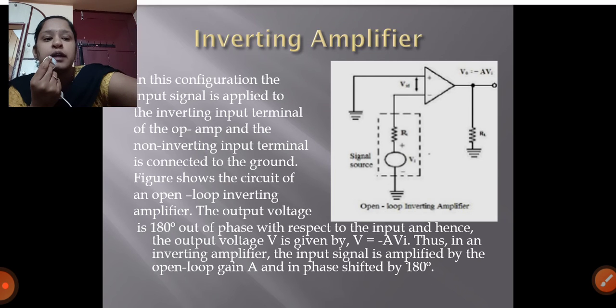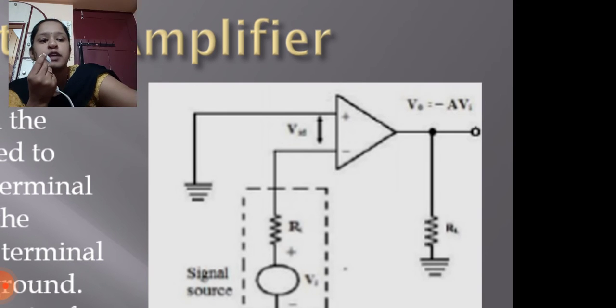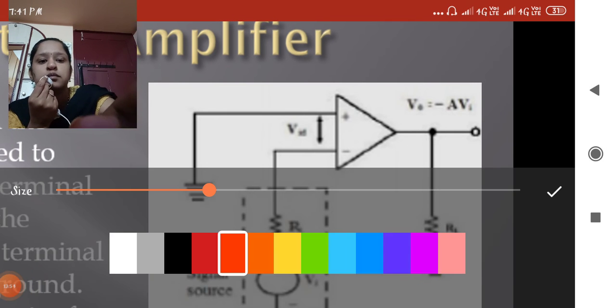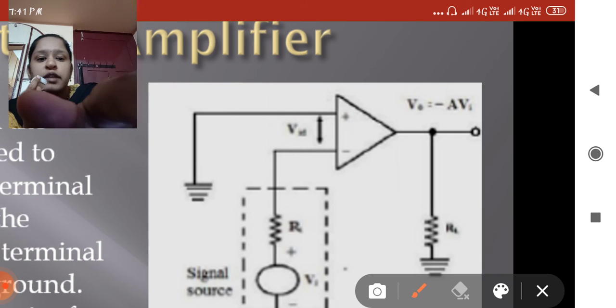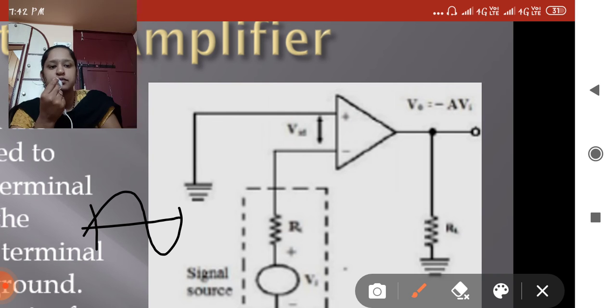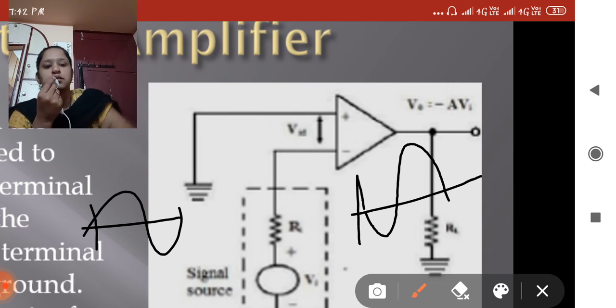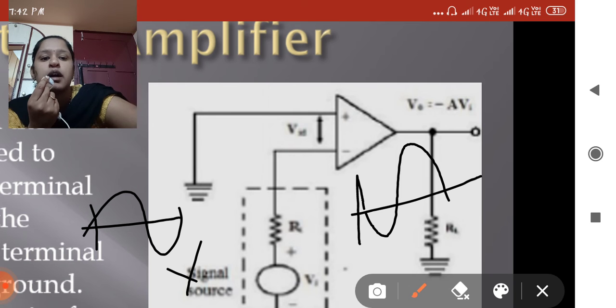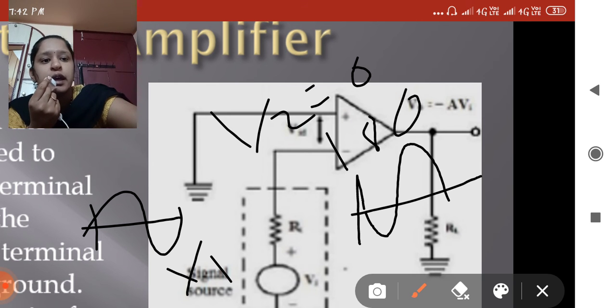Now if your signal is connected to the inverting terminal and the input is a sine wave, what will you get at the output? It inverts. I take this one as V1, and V2 equals 0. It is a 180-degree shift.